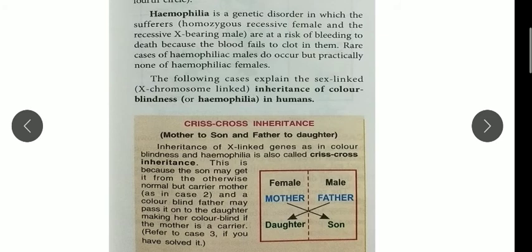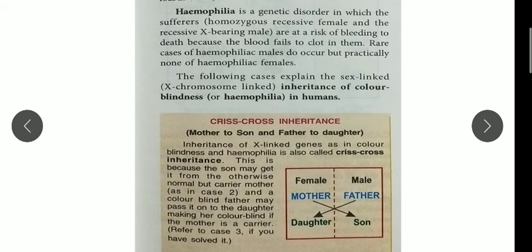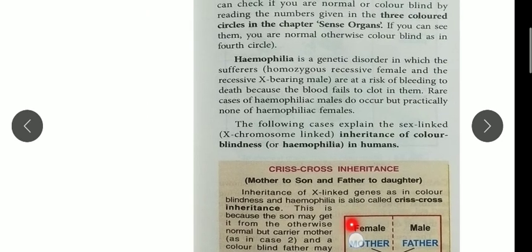So it is also called crisscross inheritance. This X linked inheritance is also called crisscross. It is written here that inheritance of X linked genes, as in color blindness and hemophilia, is also called crisscross inheritance. So it can occur from mother to son and father to daughter. In a crisscross manner it is going on.